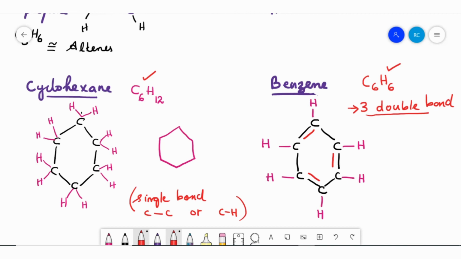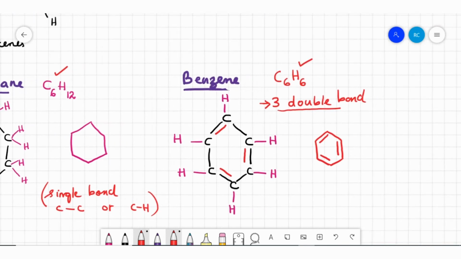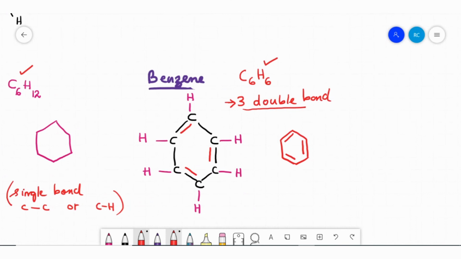Now if we draw a condensed or closed structure without showing the double bonds and without showing the hydrogen atoms, we can draw it in this way. Draw double bonds in alternate positions. So this is one structure you can draw. Alternatively, we can draw one more structure, where only the difference is the double bond position. Here you draw the double bonds in different positions. That's it. And both are the same.